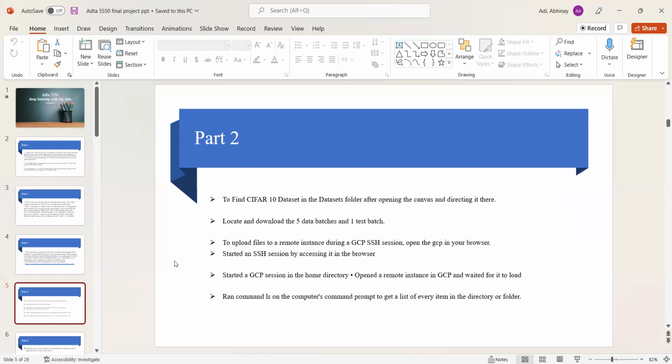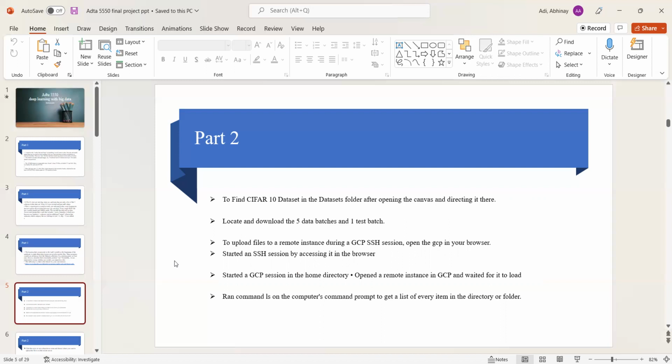And then in the next step, we have to upload files to a remote instance during a GCP SSH session. Open GCP in your browser and then start an SSH session by accessing it in the browser. The next step is to start a GCP session in the home directory. And next, we have to open the remote instance in GCP and wait for it to load.